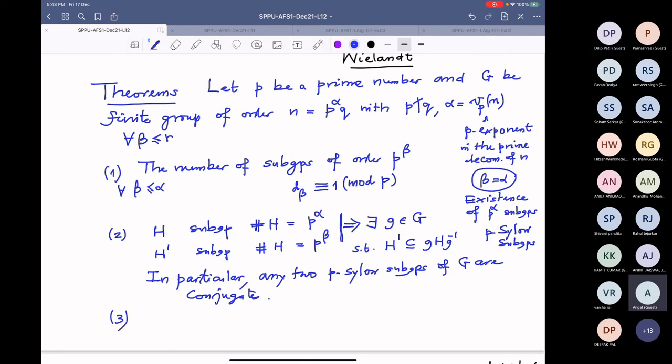And the last one: the number of p Sylow subgroups is congruent to... or divides, not congruent. This number divides Q. These are the three theorems.